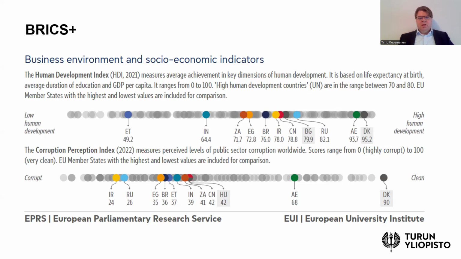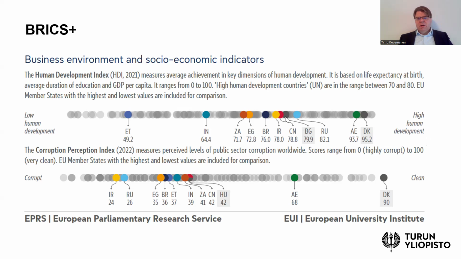So this diagram indicates, for example, if you look at this Human Development Index, there is a range of countries from very low human development to high human development. And here for comparison, Denmark is indicated as an example of a high human development European country, which is of course not part of BRICS. It's just for the sake of comparison. Here BG is Bulgaria.